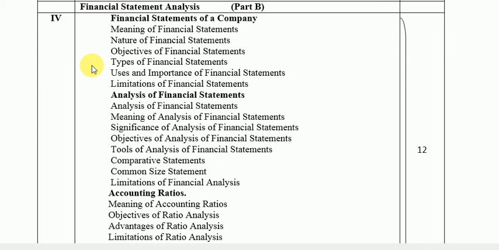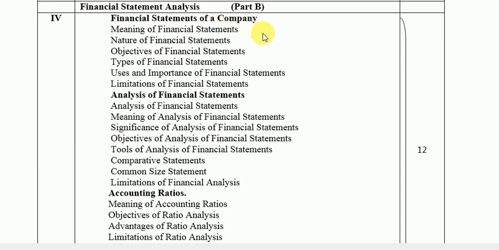I again repeat, comparative statements will be the first numerical based chapter, and then common size statements. Whatever you're seeing above is all about the theory of financial statement analysis. The numerical part, or the question part, starts with comparative and common size statements.